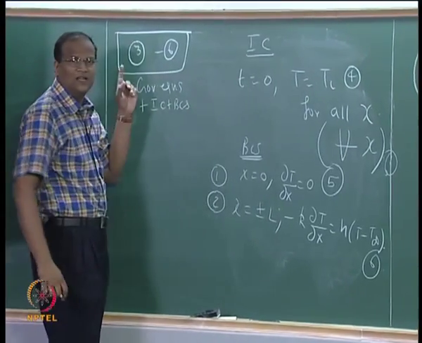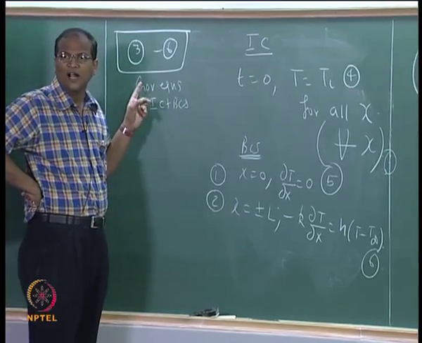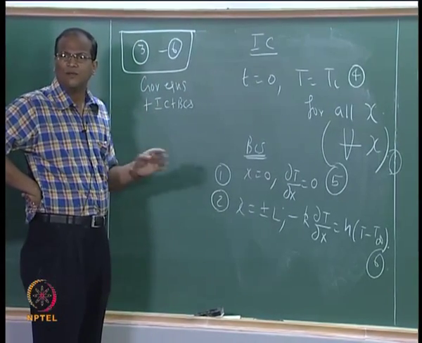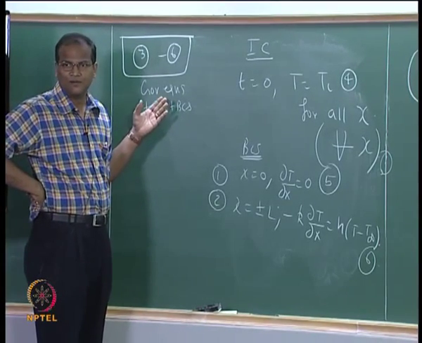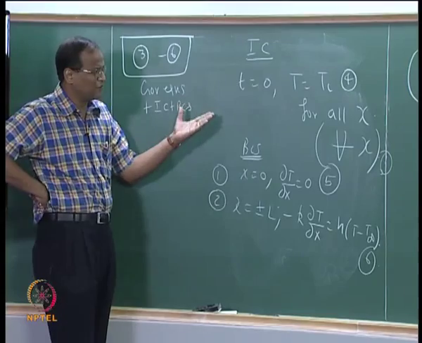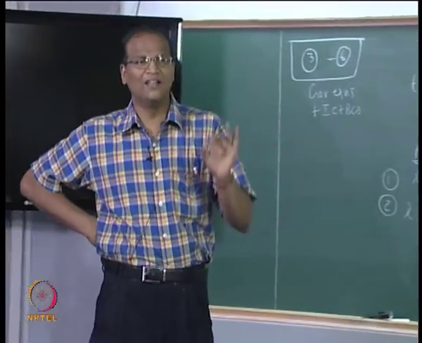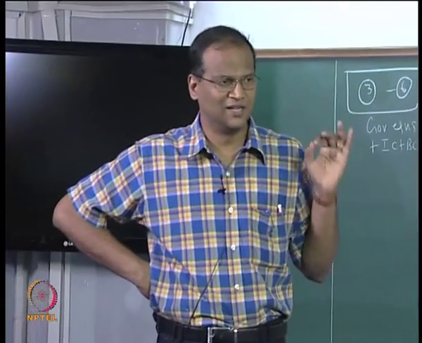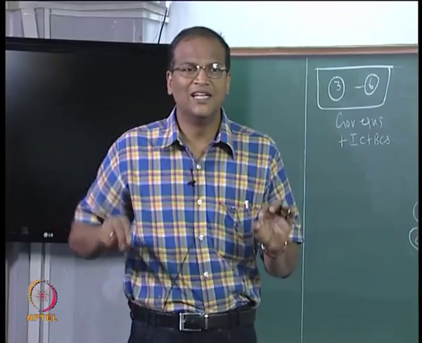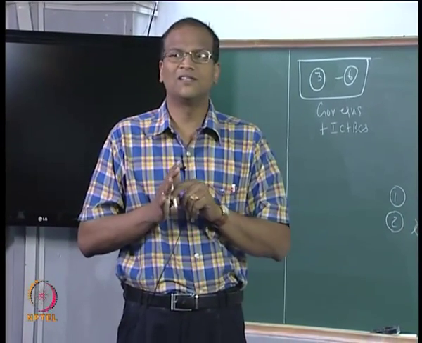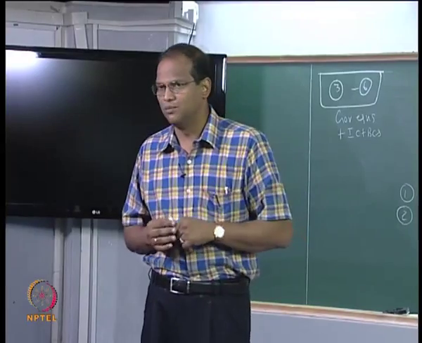Now 3 to 6 is called the governing equation plus initial condition plus boundary condition. After you give 3 to 6, a mathematician is enough, a heat transfer engineer is not required, right. So it is just for them, it is a partial differential equation, they will try to solve it. Once you write one initial condition, two boundary conditions and the governing equation, we say it is mathematically closed, that is, it satisfies closure. You have all the information required to solve the problem.